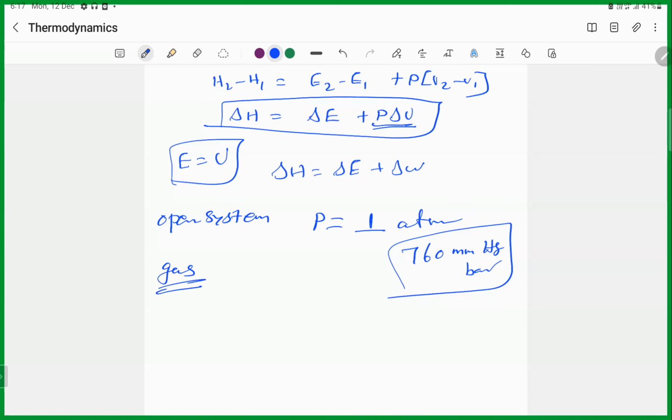Okay, so for the gas, first we can calculate for the liquid and solid. When the system is liquid or solid, solid க்கும் liquid க்கும் delta V becomes 0. Volume இருக்கு. Okay, so W becomes 0.